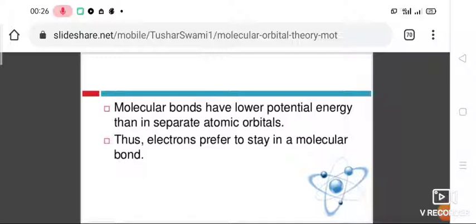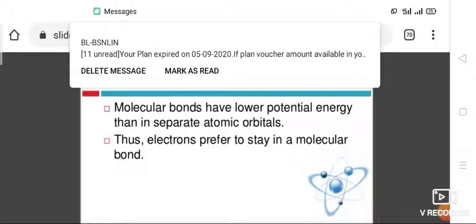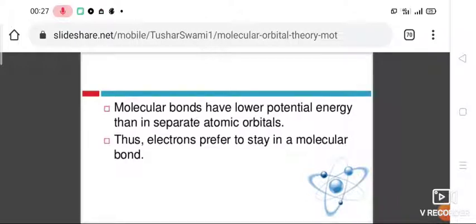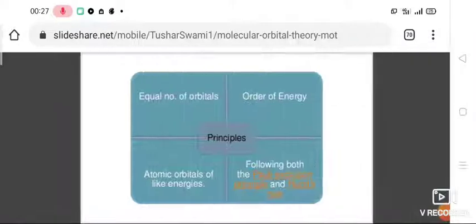Bonding molecular orbitals have lower potential energy than the separate atomic orbitals. We know that molecules are more stable than atoms, so they have low potential energy. Thus electrons prefer to stay in the bonding molecular orbital.